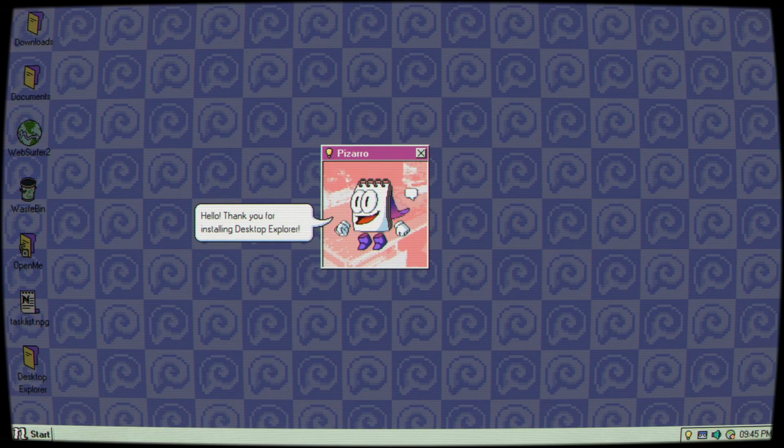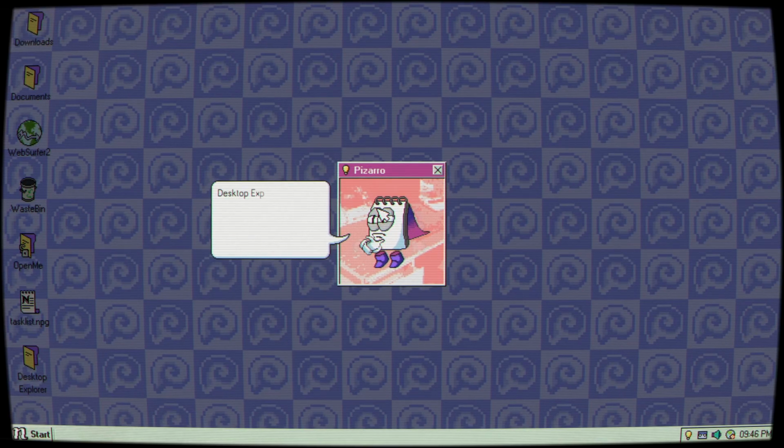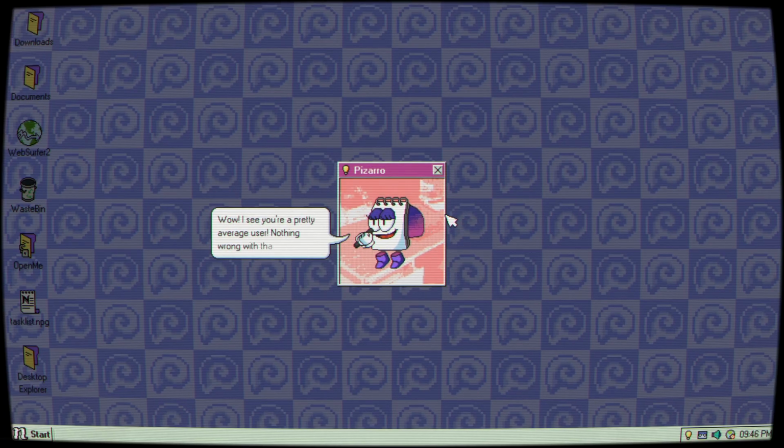Hello, thank you for installing Desktop Explorer. Wait a second, I remember you. Do you remember me? It's your old friend Pizarro. I don't blame you. After all, it's been a while, hasn't it? I'll go over everything as if it was your first time installing Desktop Explorer. Desktop Explorer offers the best experience when understanding the user's needs. Let's see what we're working with. Wow, I see you're a pretty average user. Nothing wrong with that. You'll be presented with puzzles around basic computer usage.